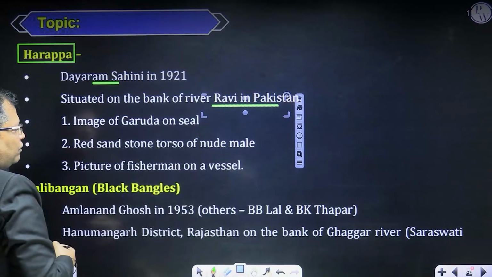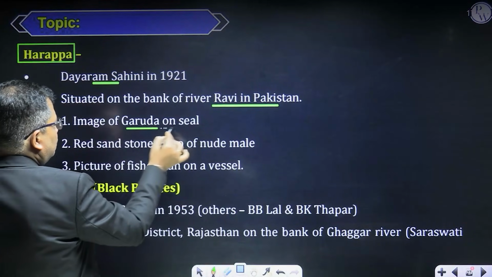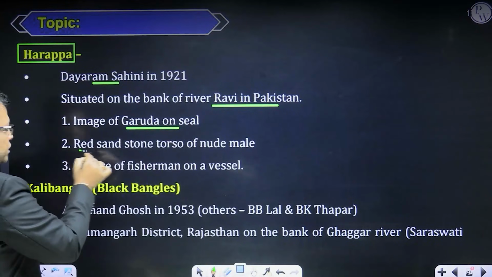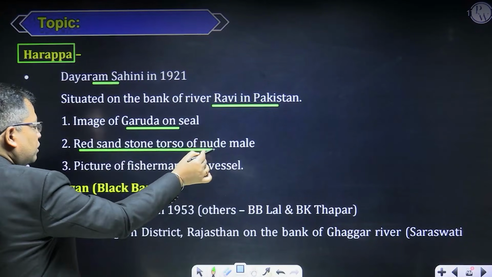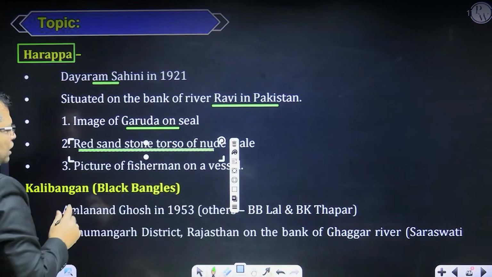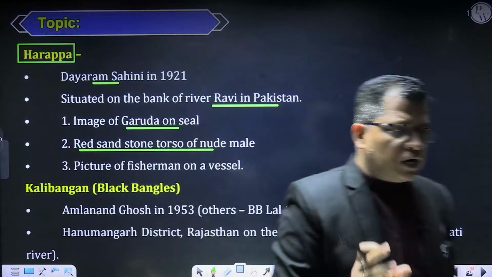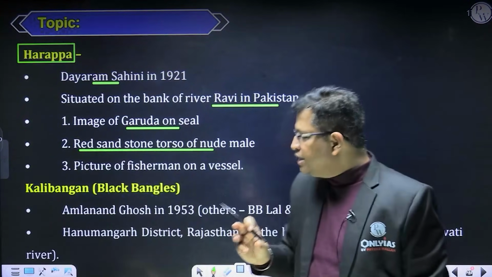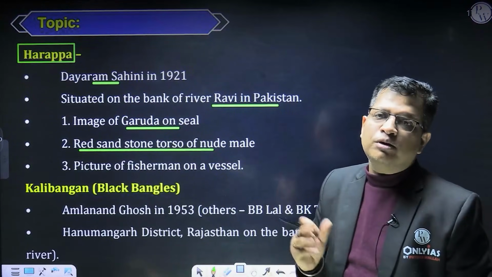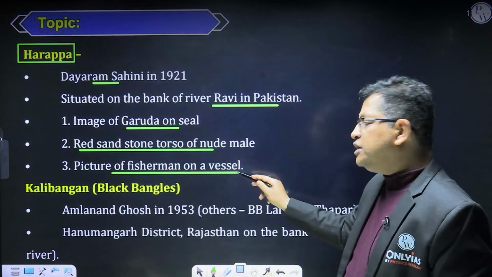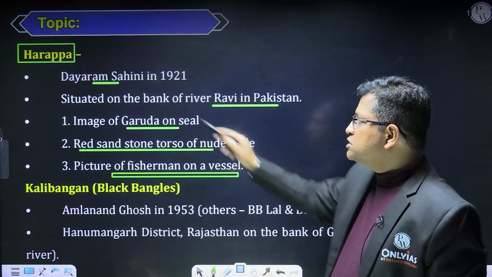What are the things that we found from here? We found a Garuda seal from Harappa. Then a red sandstone torso of a nude male was also found from Harappa. And there was a vessel, which is a kind of pot. On this pot we have seen the image of a story of the Panchatantra, the picture of the fisherman on that vessel. So this is from Harappa itself.